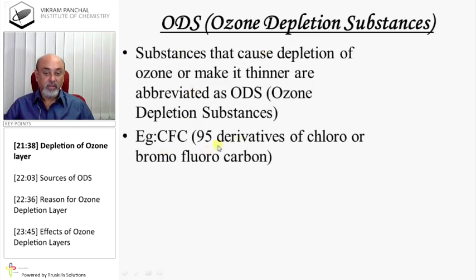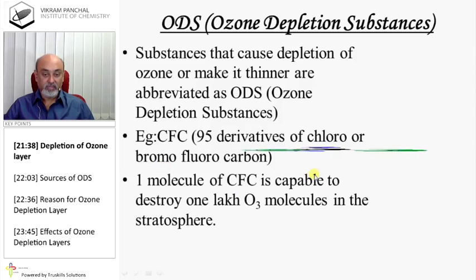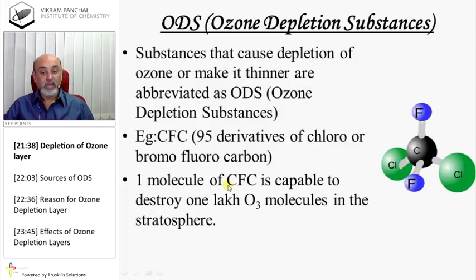Examples: CFCs, derivatives of chloro or bromofluorocarbons. One molecule of CFC is capable of destroying 1 lakh molecules of ozone. This is CFC.